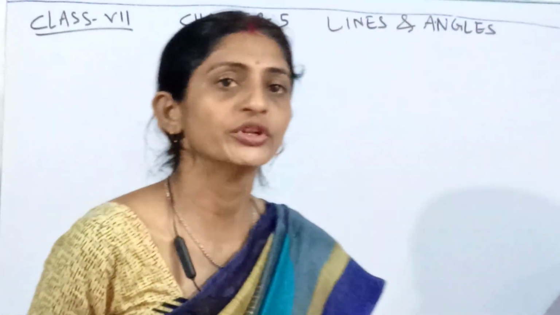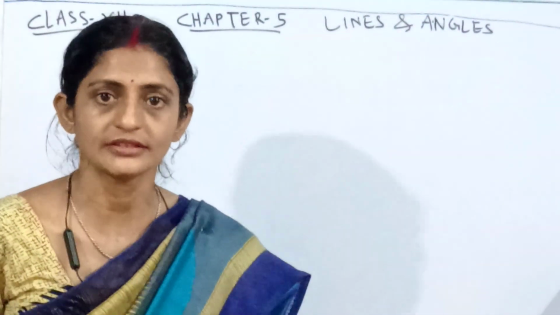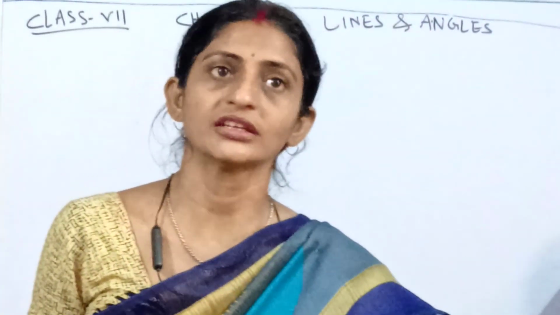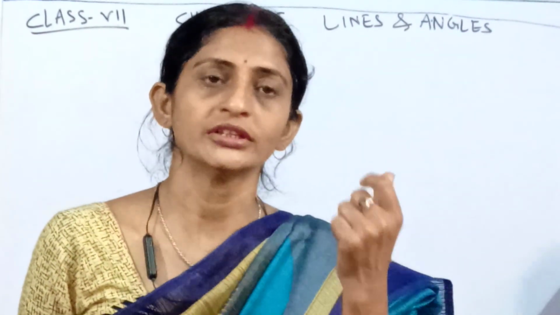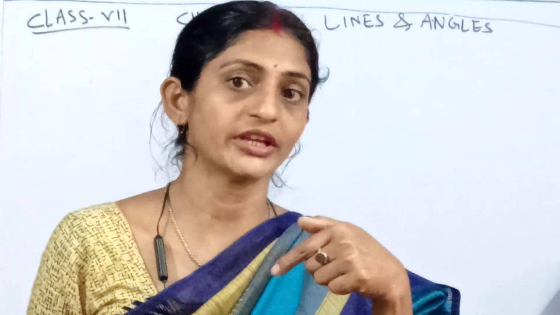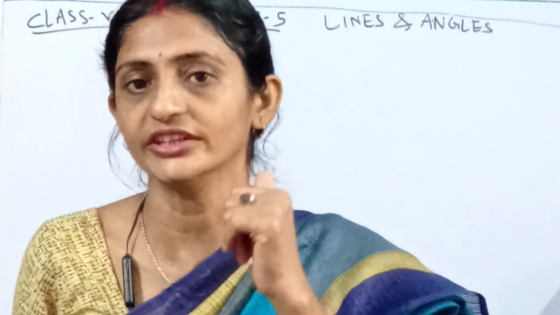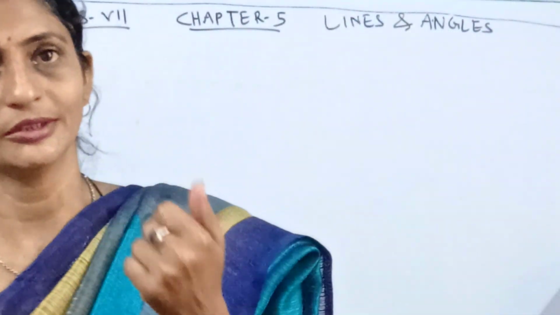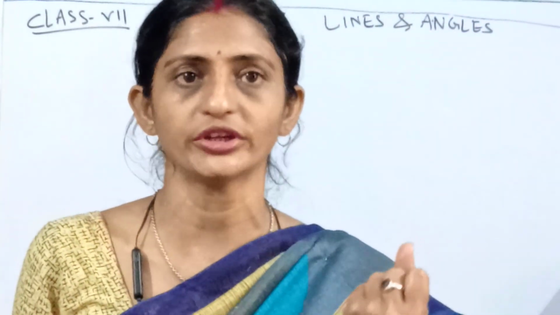Welcome class. Today we are again assembled with the same chapter, that is lines and angles, chapter 5. In the last class we discussed the angles formed with two lines. When two lines intersect each other we get vertically opposite angles, adjacent angles, and linear pair. We also discussed complementary angles and supplementary angles. All these ideas we covered in the last class.